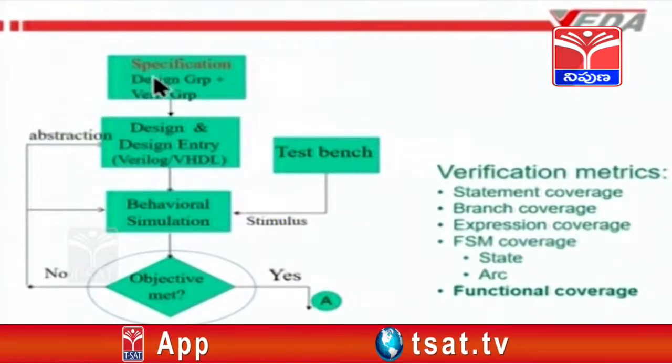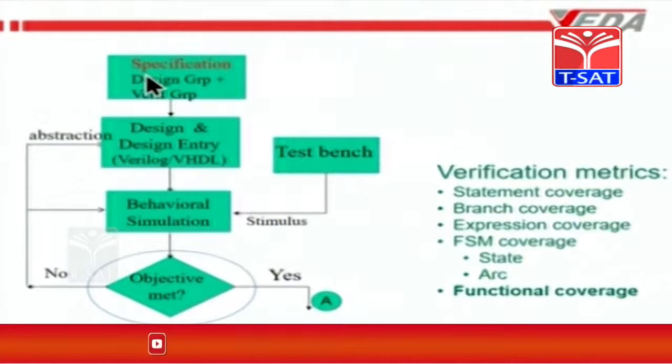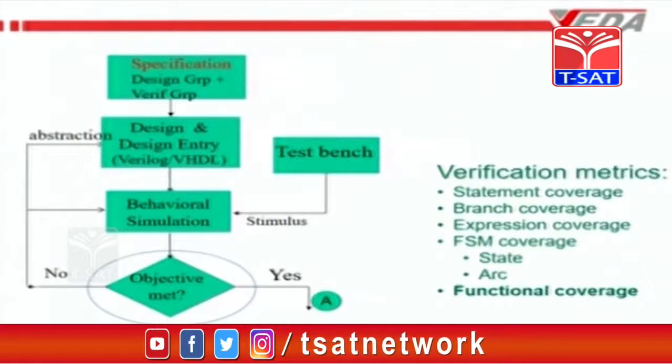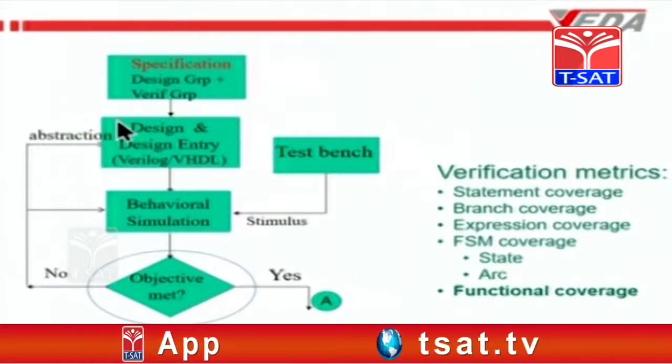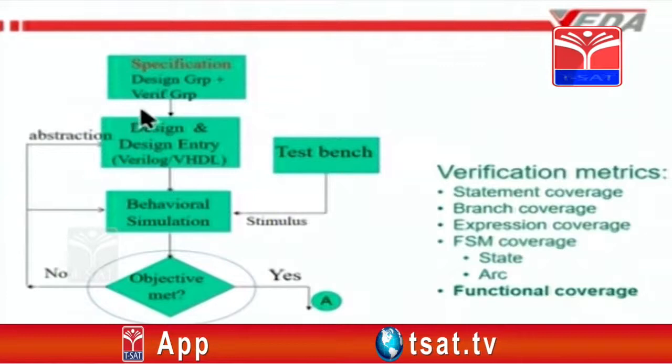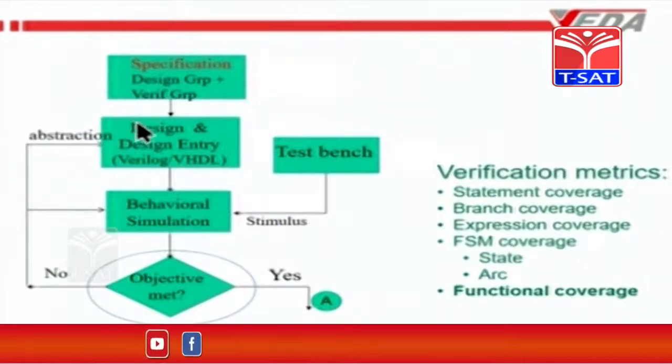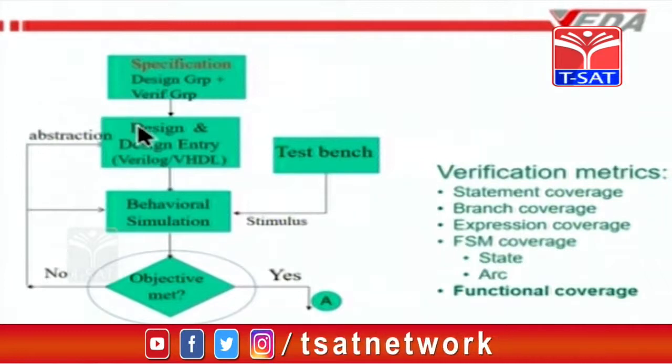The design team, in the meanwhile, would start working on breaking down the design into sub-blocks, trying to identify the interfaces that are necessary for communications between the sub-blocks, and all these things will go on. The verification team has to develop a test bench, and it has to apply the inputs to the design that is finally going to be verified.